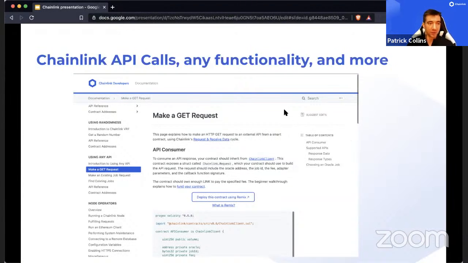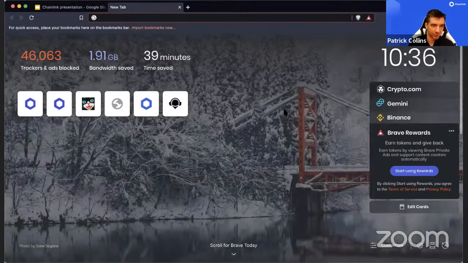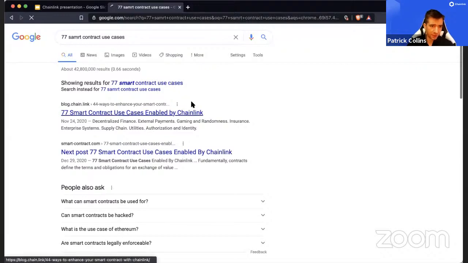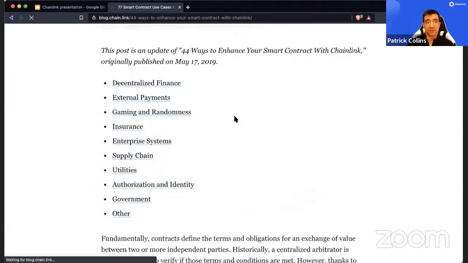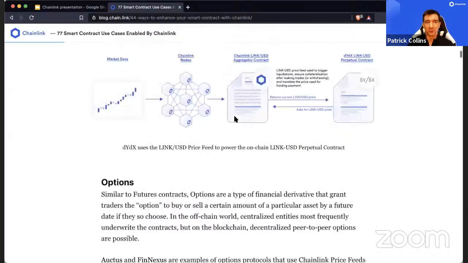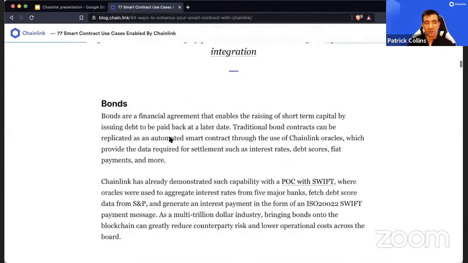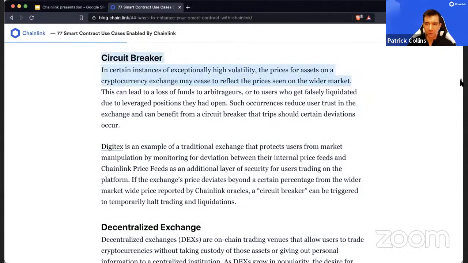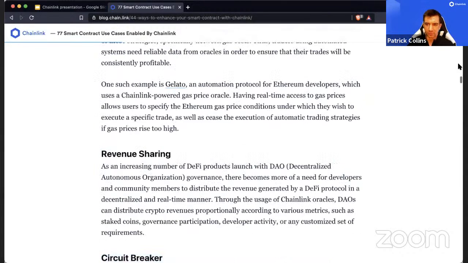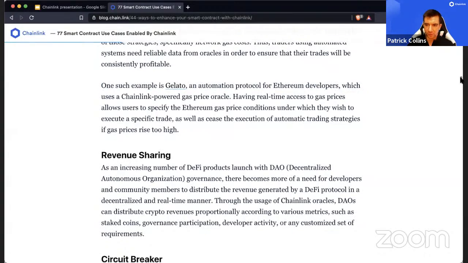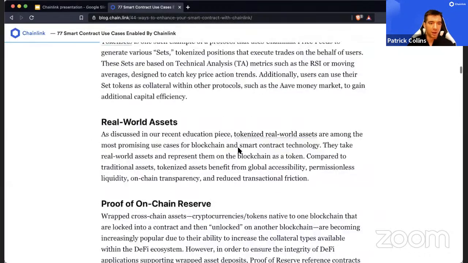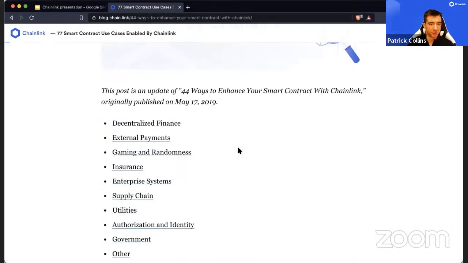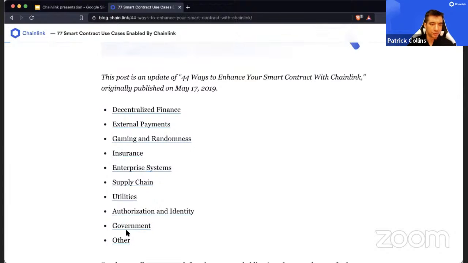And if you're really looking for use cases, you can check out 77 smart contract use cases. There's just a million things you can do. So if you're really struggling, come here and look at some of the different ideas. A lot of the ones at the top are kind of finance focused. But if you scroll to the bottom, there are some other really cool ones. There's a lot of stuff here.